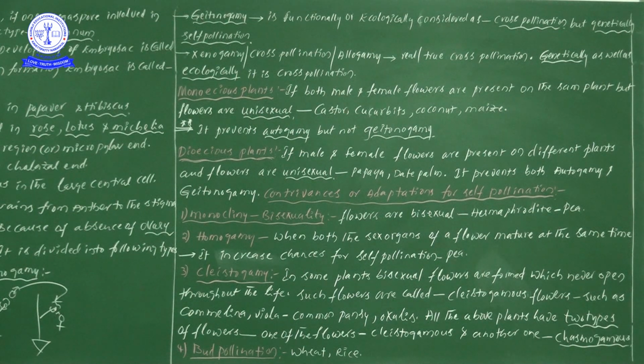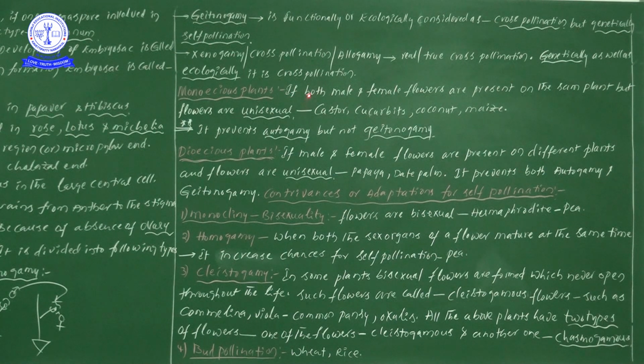So they may definitely ask questions here: what is another name of autogamy, what is another name of xenogamy, which type of pollination is functionally cross pollination and genetically self pollination. Identify the following types. A chance to ask like that is there, so that is why I try to concentrate more and more on these types of pollination. Now let us start to discuss the most important concept, that is, in monoecious plants.